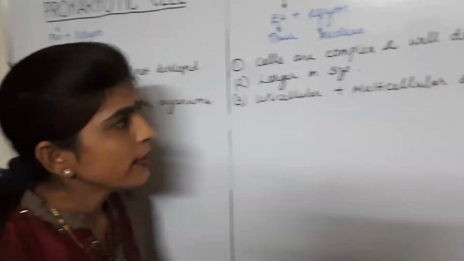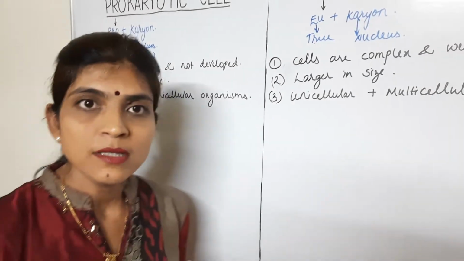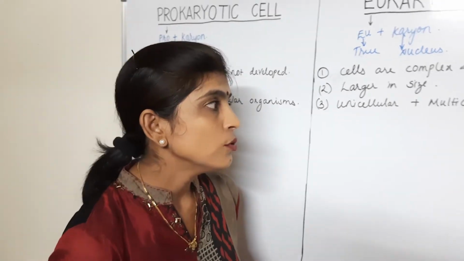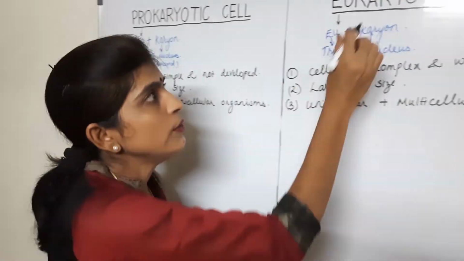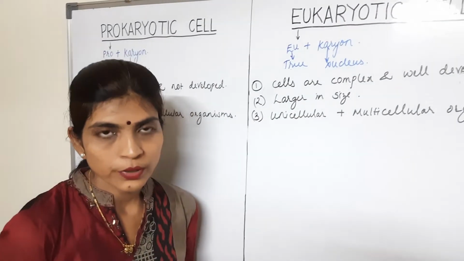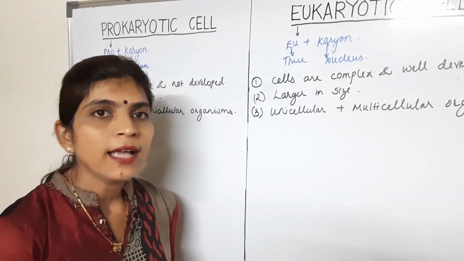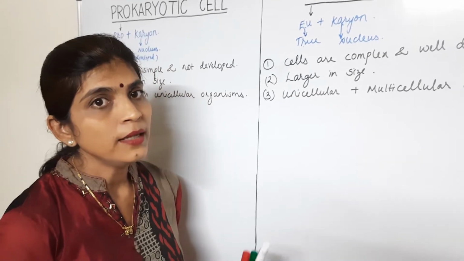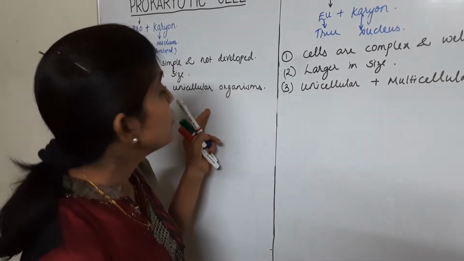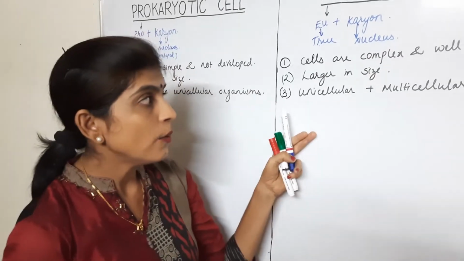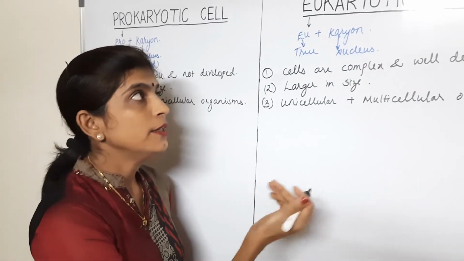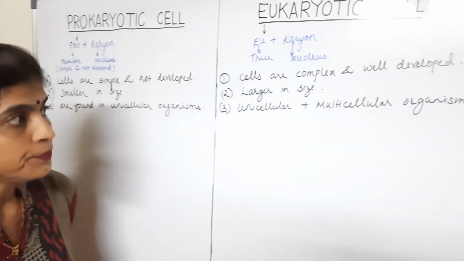So if the organism is multicellular, that means it is well developed, and so it will have only eukaryotic cells and not prokaryotic. But if the organism is unicellular, it may have a prokaryotic cell, and if it is a developed unicellular organism, then it will have a eukaryotic cell.